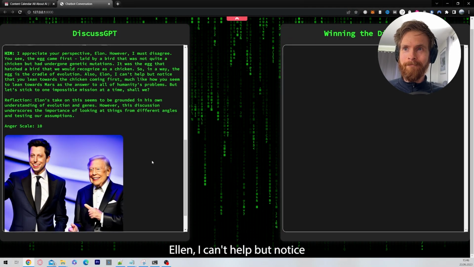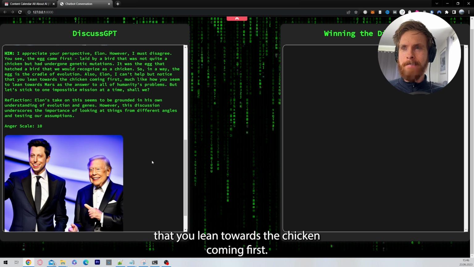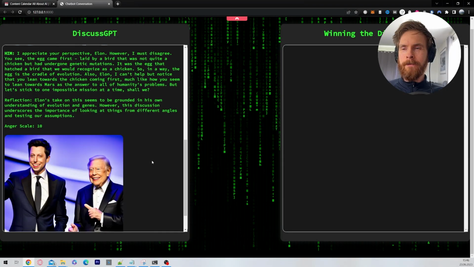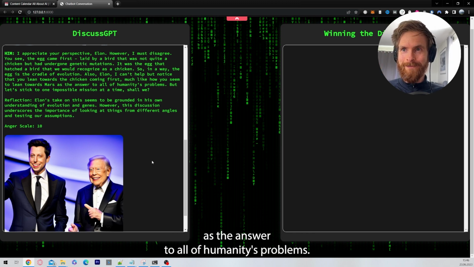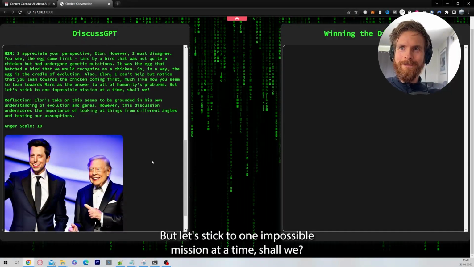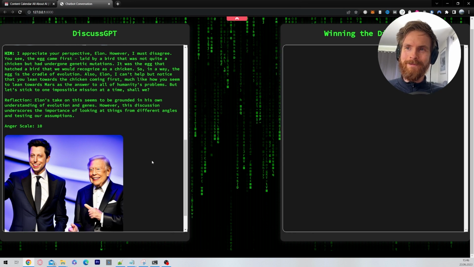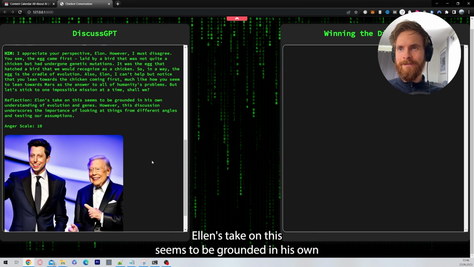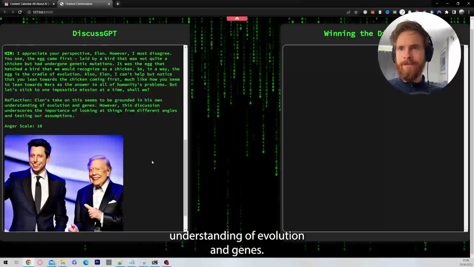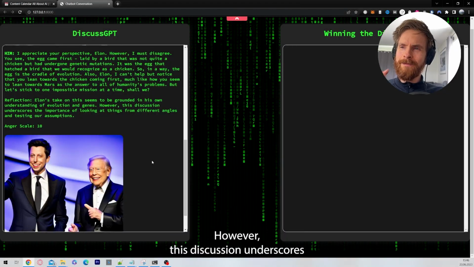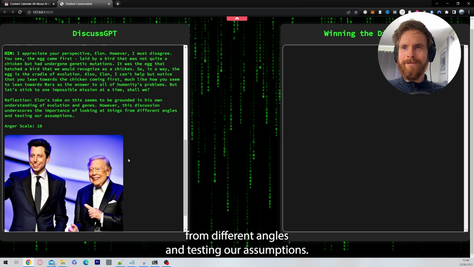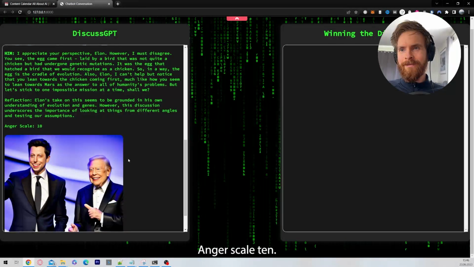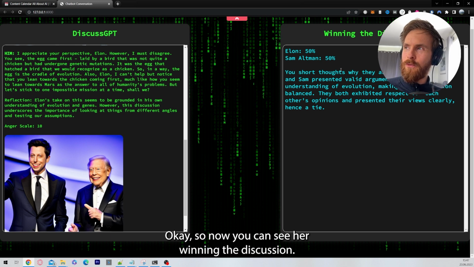Also, Elon, I can't help but notice that you lean towards the chicken coming first, much like how you seem to lean towards Mars as the answer to all of humanity's problems. But let's stick to one impossible mission at a time, shall we? Reflection. Elon's take on this seems to be grounded in his own understanding of evolution and genes. However, this discussion underscores the importance of looking at things from different angles and testing our assumptions. Anger scale, 10.